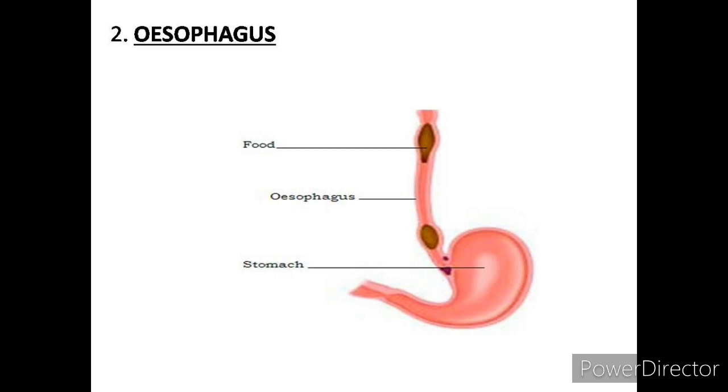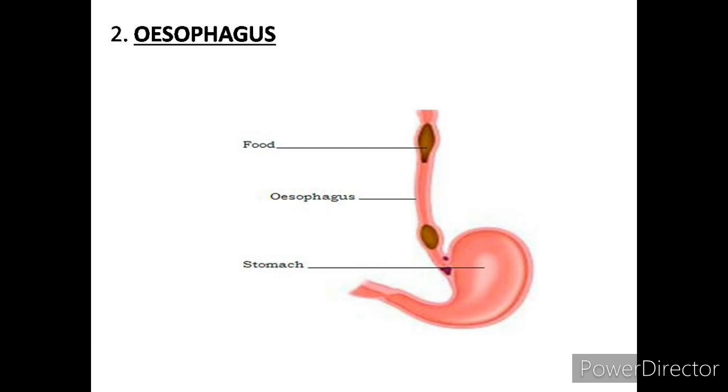Digestion does not take place in the esophagus, and the muscles of the esophagus contract one after another in a wave-like motion. With the help of this wave-like motion of the muscles of the esophagus, food moves in a downward direction. This wave-like motion of the muscles pushes the food along the body and is called peristalsis. This wave-like action of the muscular wall of the alimentary canal, which pushes the food in a downward direction, is known as peristalsis.